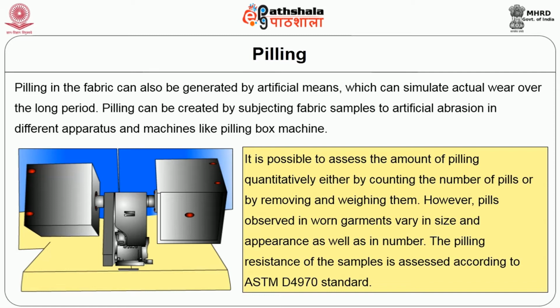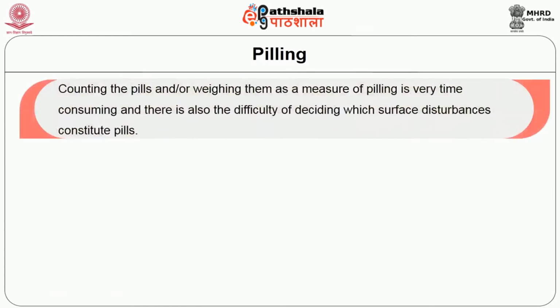The pilling resistance of a sample is assessed according to the ASTM D4970 standard. Counting the pills and weighing them as a measure of pilling is very time consuming, and there is also difficulty in deciding which surface disturbances constitute pills.